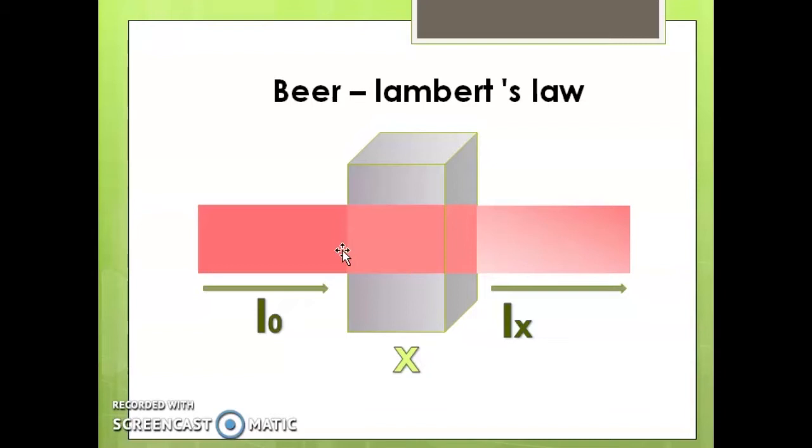The absorption of light in the visible and near ultraviolet regions by a solution is given by the photophysical law that is known as Beer-Lambert's law. Let us see the statement of the Beer-Lambert's law.